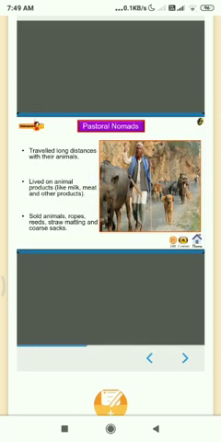Pastoral nomads. Pastoral nomads can be defined as the nomads who traveled long distances with their animals. They lived on animal products like milk, meat, and other products. They also indulged in the buying and selling of animals, along with the making of ropes, reeds, straw matting, and coarse sacks.